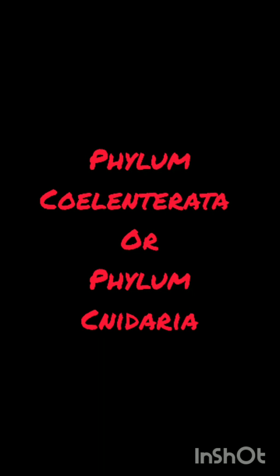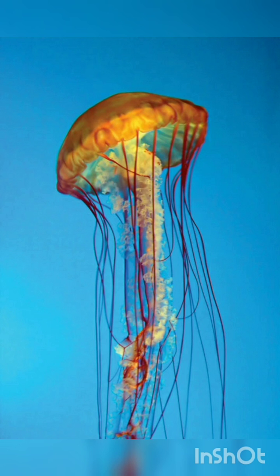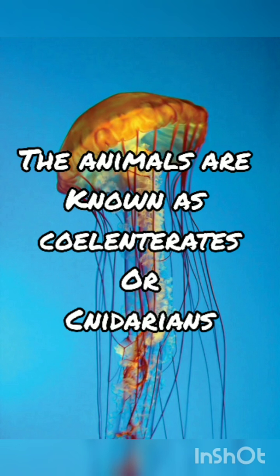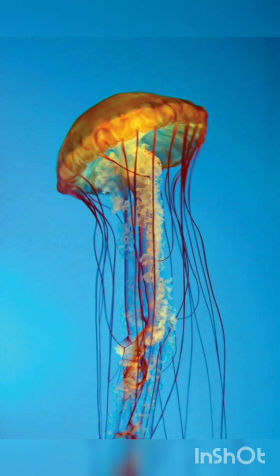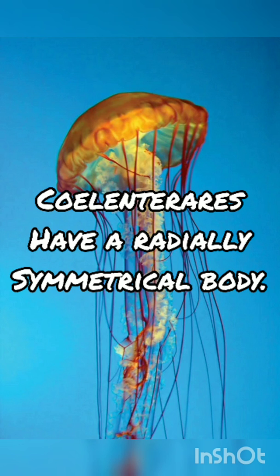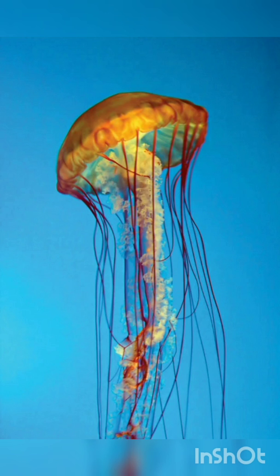The next phylum is phylum Coelenterata, also known as phylum Cnidaria. The members of this phylum are commonly known as Cnidarians or Coelenterates. They have a radially symmetrical body. Now, what does the term radially symmetrical mean?